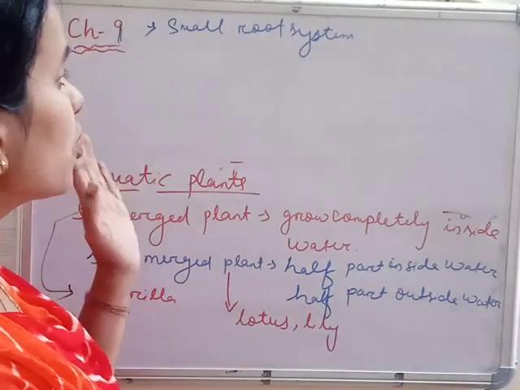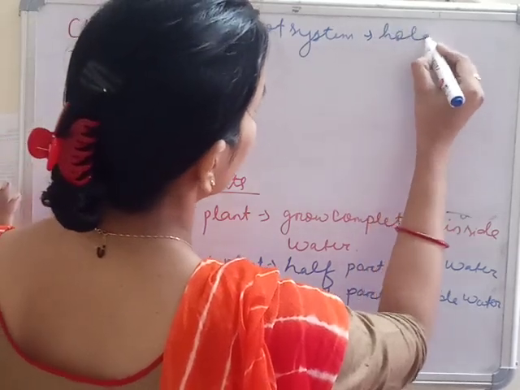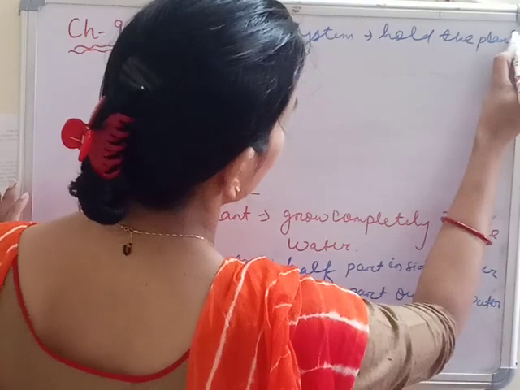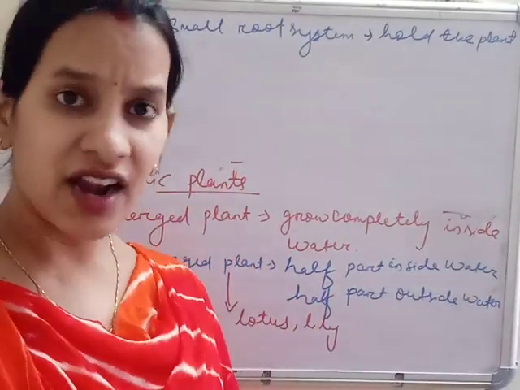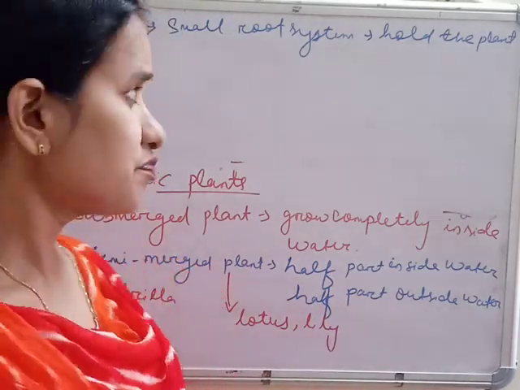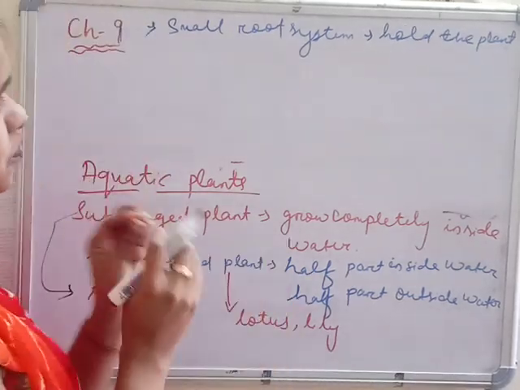But here, the small root system is only to hold the plant, and not that strong. If there is a flood, or if you pluck it, it will easily come out. So the only function is to hold the plant, thus it is small.